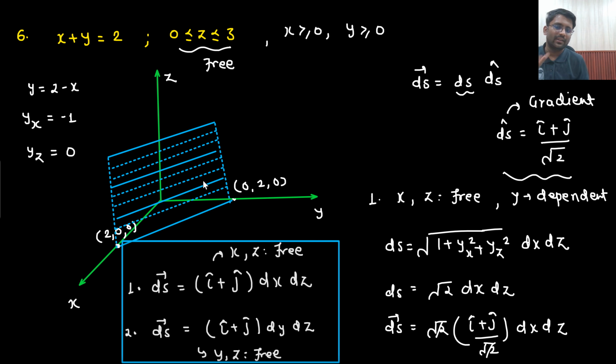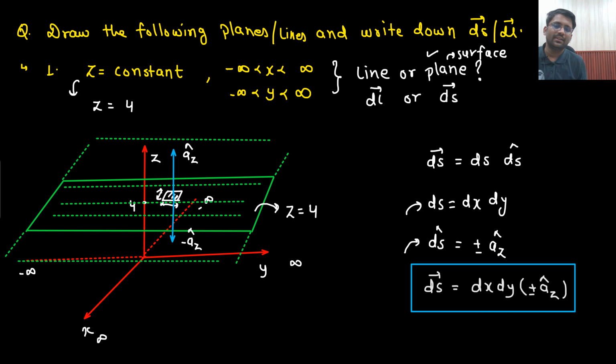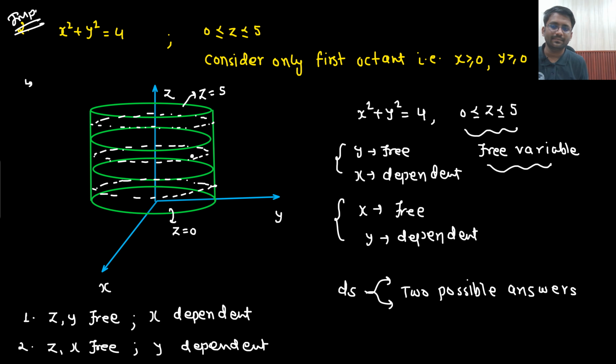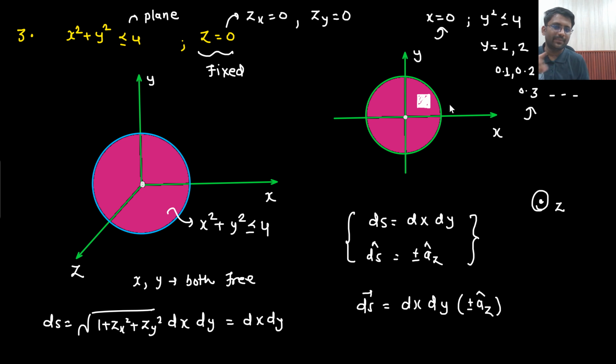Here I cannot comment that I am moving in the direction of x only or y only or z only, because if I am moving here, that means I am moving in the direction of z as well, x as well, y as well, right? So everywhere I am moving. Only in the first example, sir, it was fixed. Clearly here I was able to see that z is fixed. I am moving only in the direction of x and y. In this example, clearly z is fixed now.